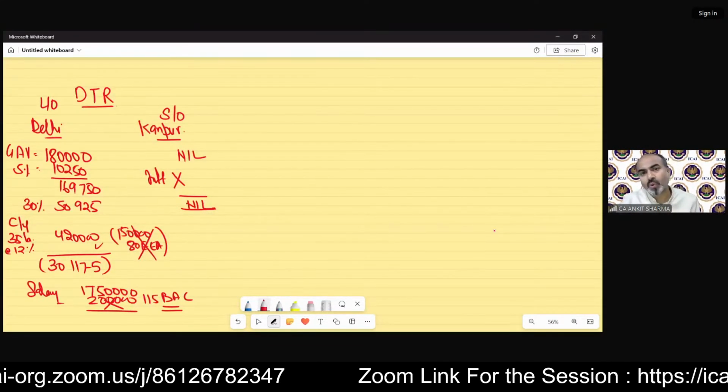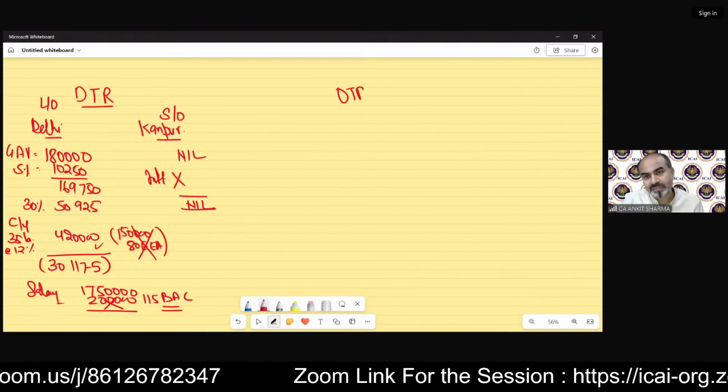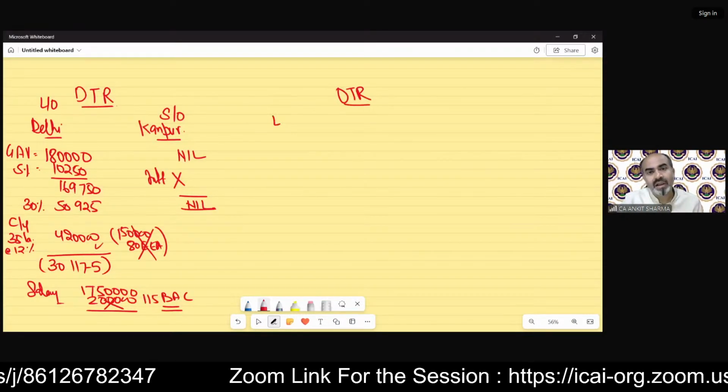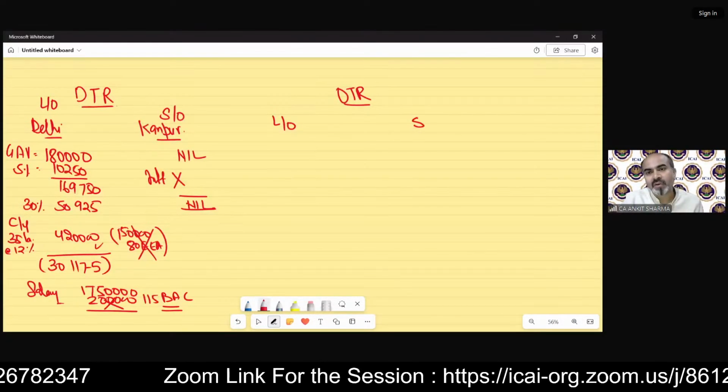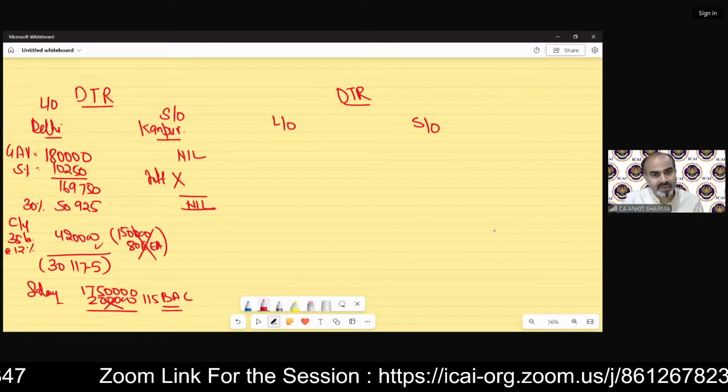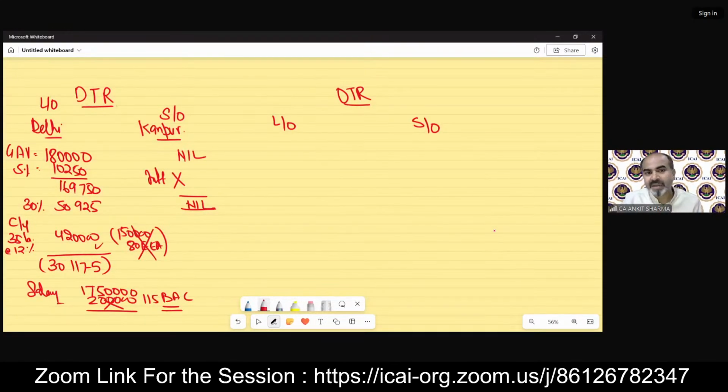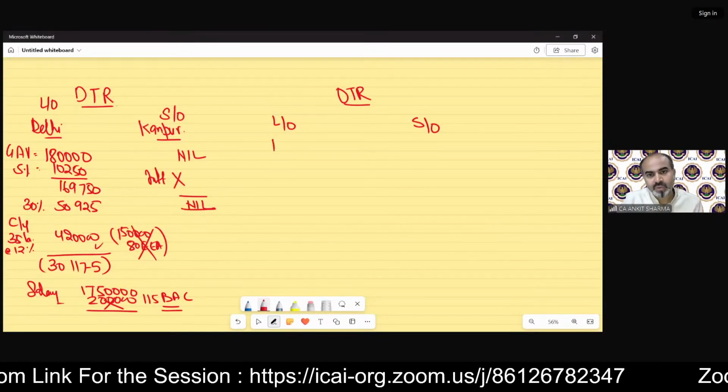Now, if we'll move on to optional tax regime, then the let out property and the self-occupied provision will be solved like this. GAV, etc. will remain the same. That means 180.